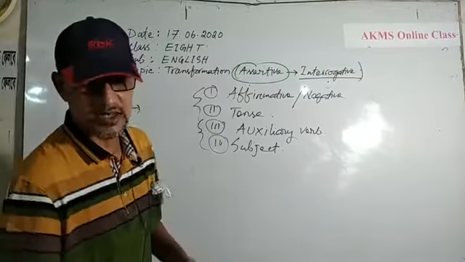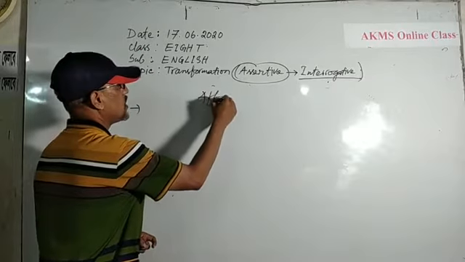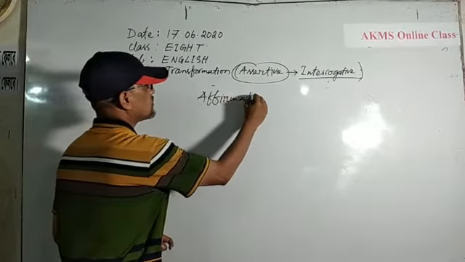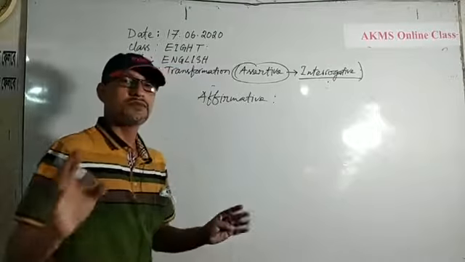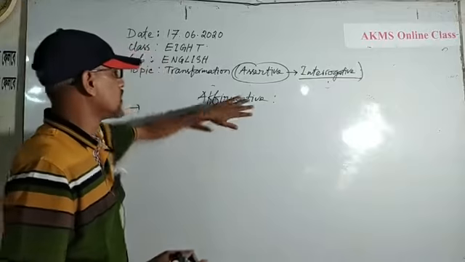Now, if the assertive sentence is in the affirmative form, what will you do?